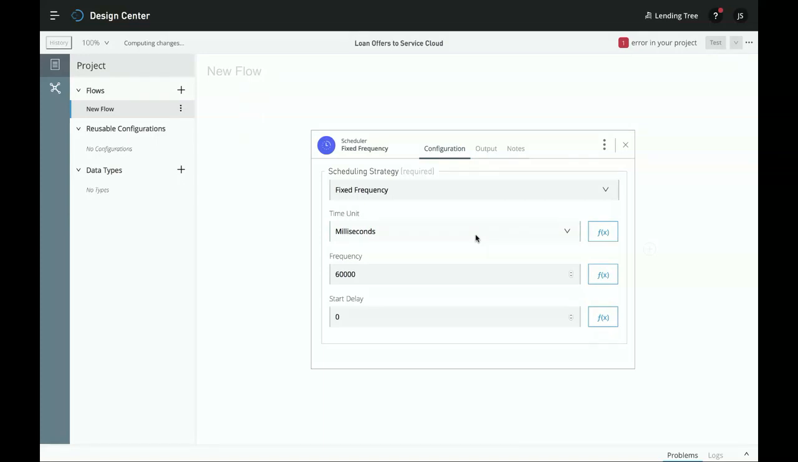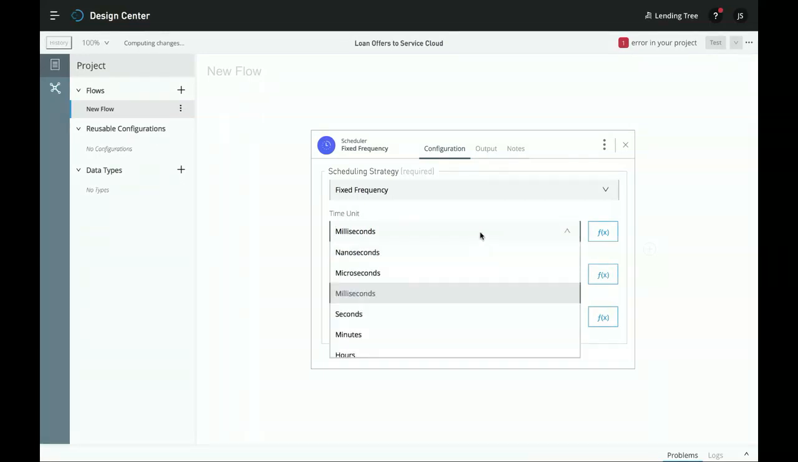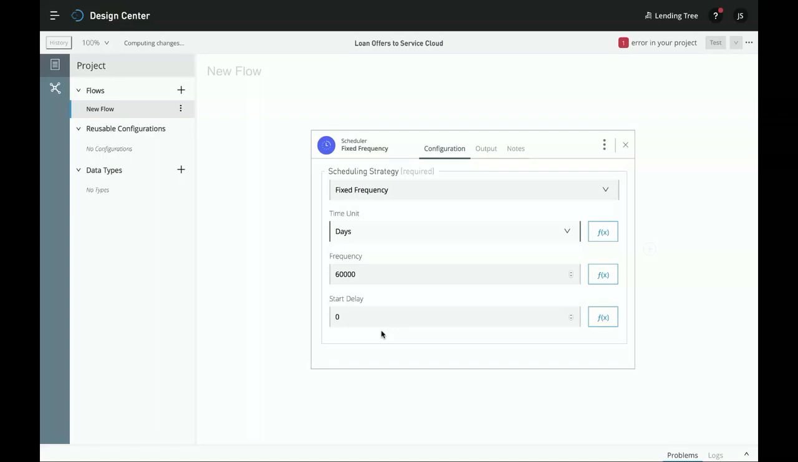And here I can change the time unit to days and the frequency to 1. Excellent.